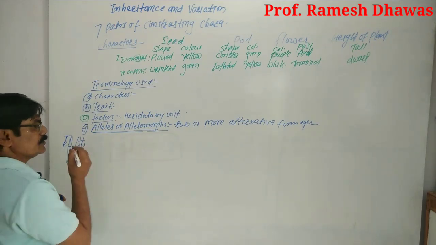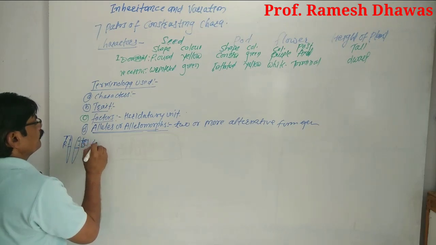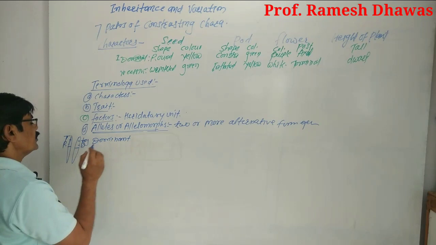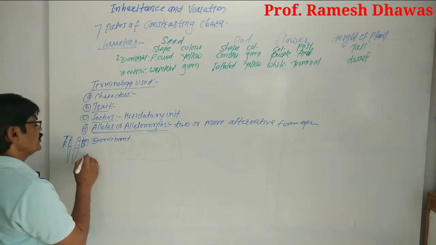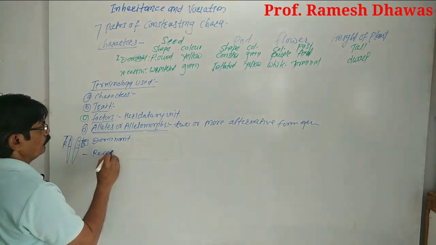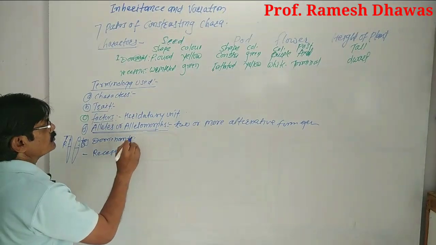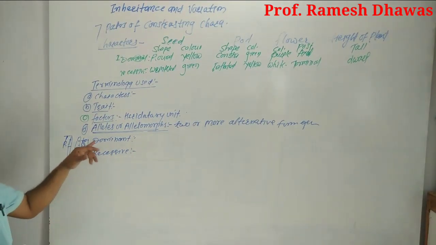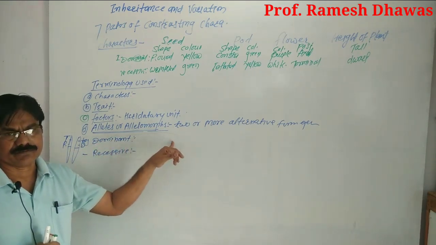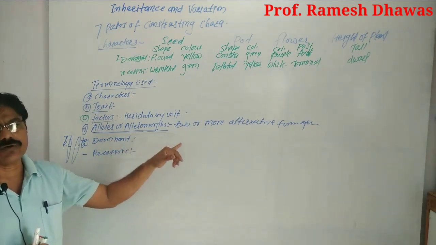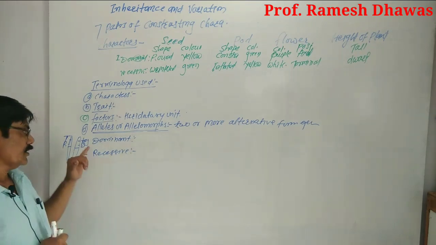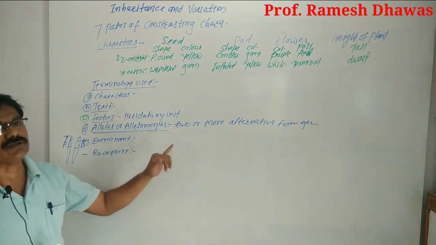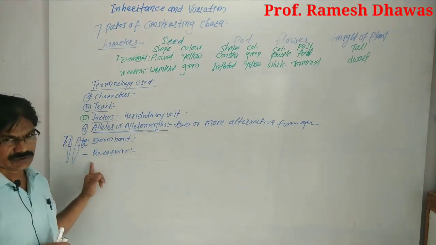Now, the next term is the dominant, and in contrast to it, the recessive. Both terms are contrasting to each other. Dominants are those that express in the presence of other alternatives, and recessives are those that are suppressed in the presence of another alternative.